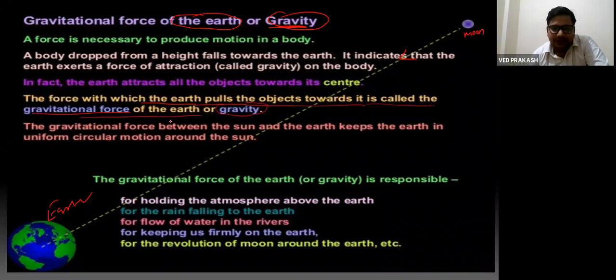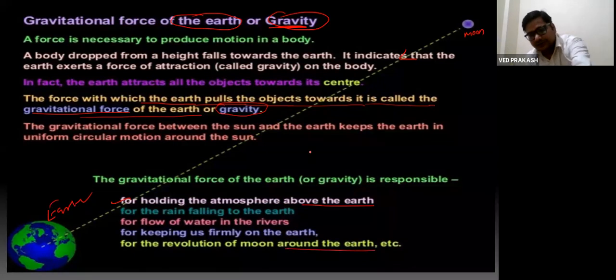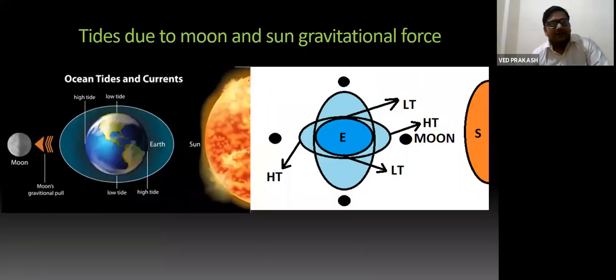This gravity, the gravitational force of the Earth, is responsible for holding the atmosphere above the Earth, for rain falling on the Earth, for water in the river, for keeping us firmly on the Earth, and for the revolution of moon around the Earth. Okay, next: tides due to moon and sun gravitational force, right?